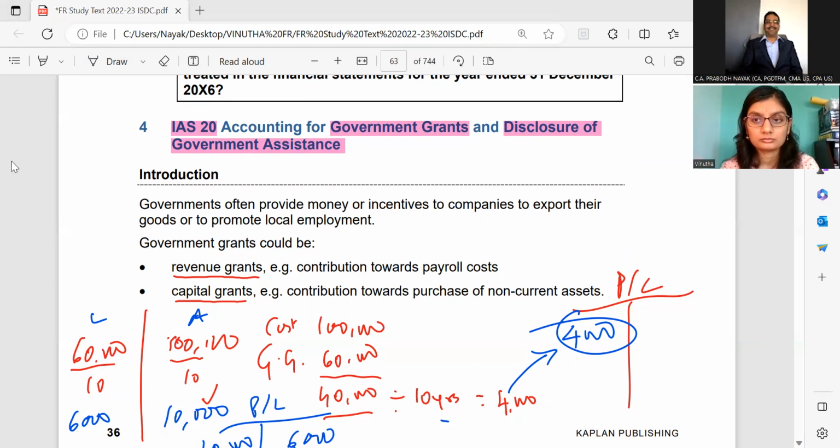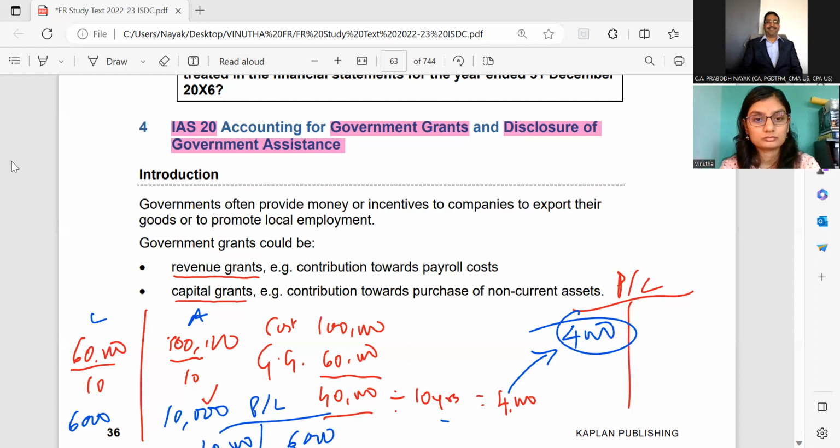So if it is given as a capital grant, then it will be normally for a purchase of a non-current asset. Non-current asset means that it will be for the purchase of, say, plant and machinery or land and building, something like that. And if it is given for normal day-to-day expenditure, that means for incurring some cost.